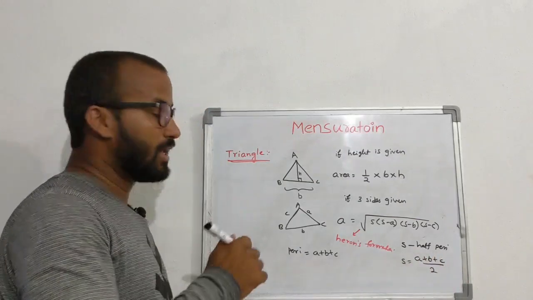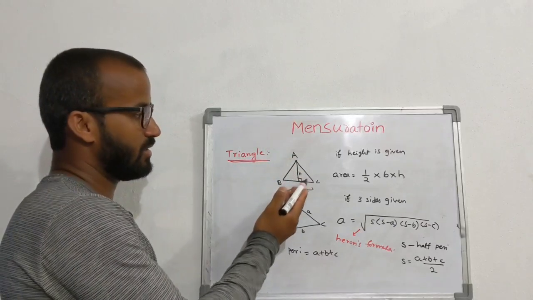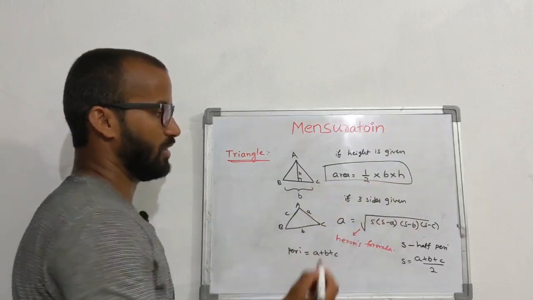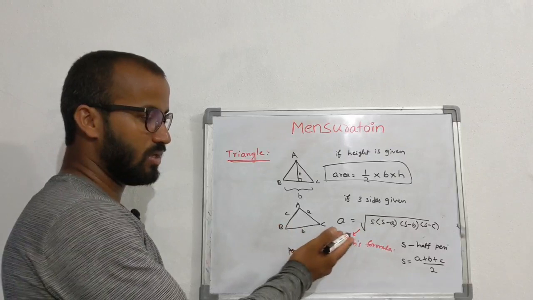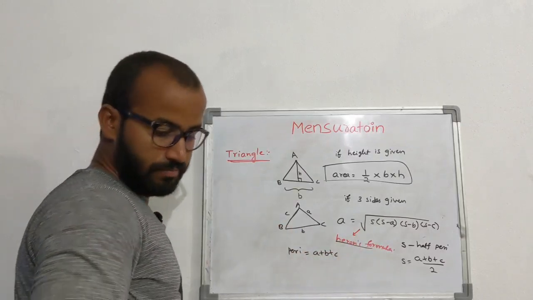Okay. I am again revising this triangle. If for any triangle the height is given, then we can use the area formula half into base into height. If you know all three sides, then you can go for Heron's formula.